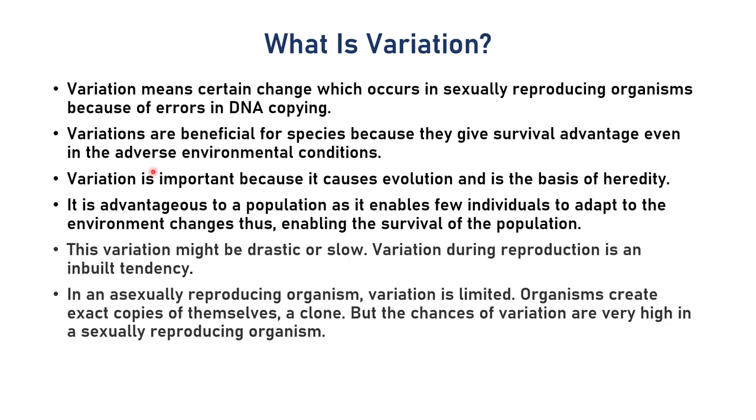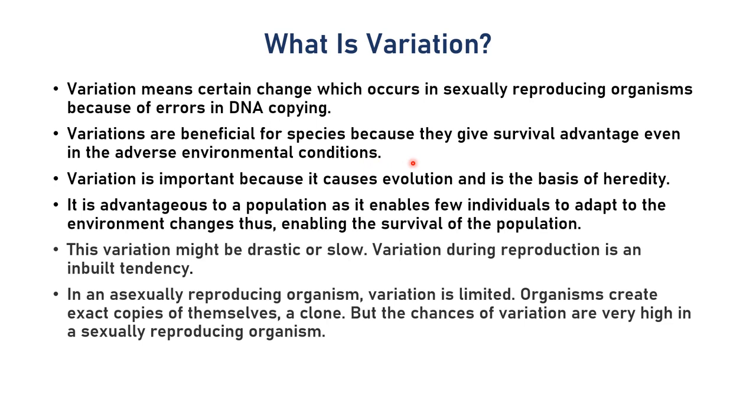In case of adverse environmental conditions, a species which has a variation, and which has a different type of characteristic which helps that species to adapt in that particular new environment, will definitely survive and the rest of the species won't be able to survive. Clear? So variation helps species in case of adverse environmental conditions.